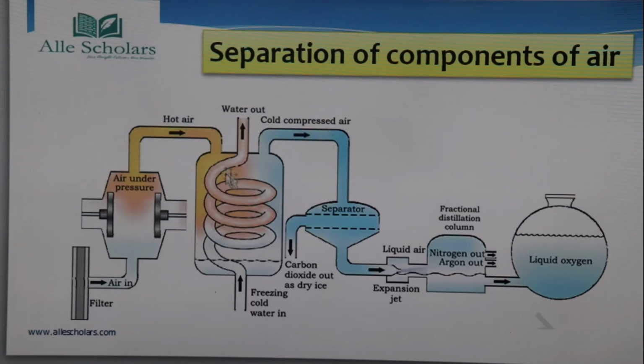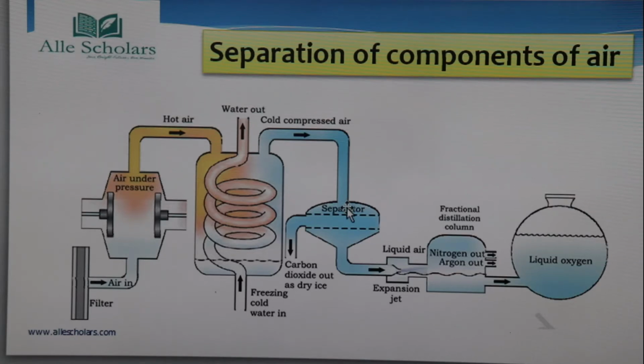So we can say that now the cold compressed air is going to pass and be given to the separator. Okay, so the next part is the separator.